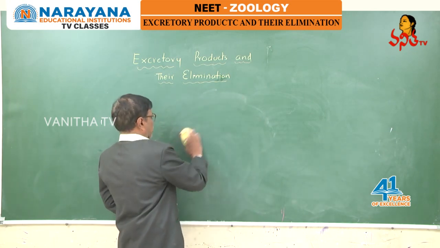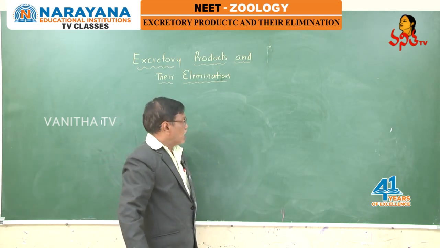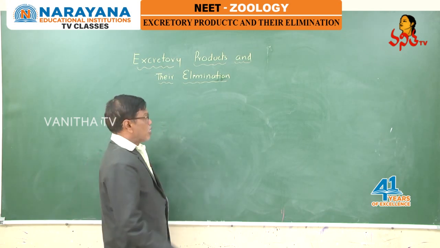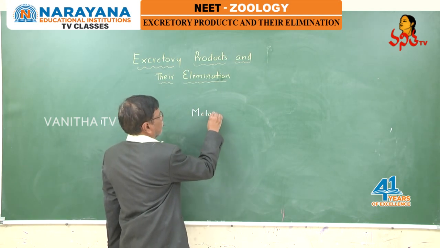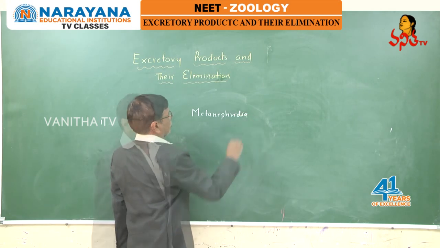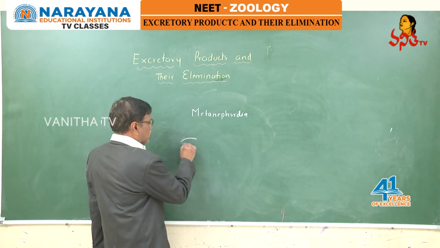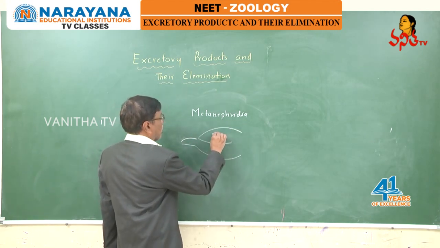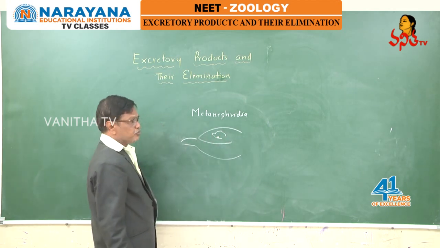Then coming to the next group, molluscans. In molluscans, as I already told, in larval forms protonephridia are present. In adults, metanephridia are present. In addition to metanephridia, in the wall of the heart some specialized glands called pericardial glands are present.